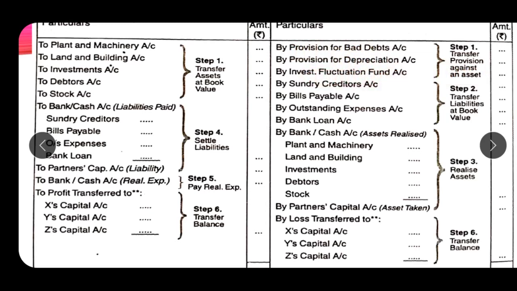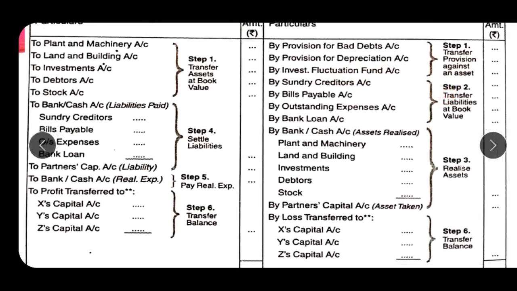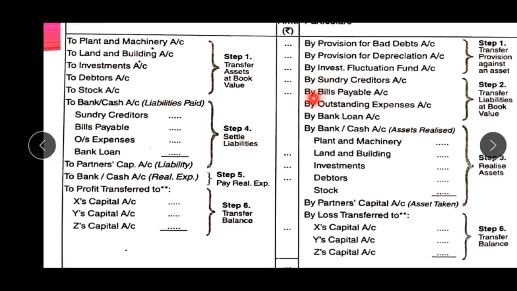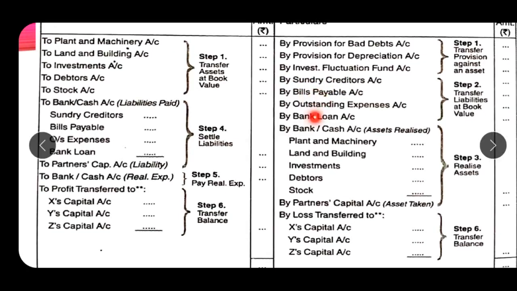The next step will be transfer of liabilities at their book value. All the liabilities will be transferred here except partner's loan account and partner's capital or current account. So third party liabilities should be transferred here: by sundry creditors, by bills payable, by outstanding expenses, by bank loan.